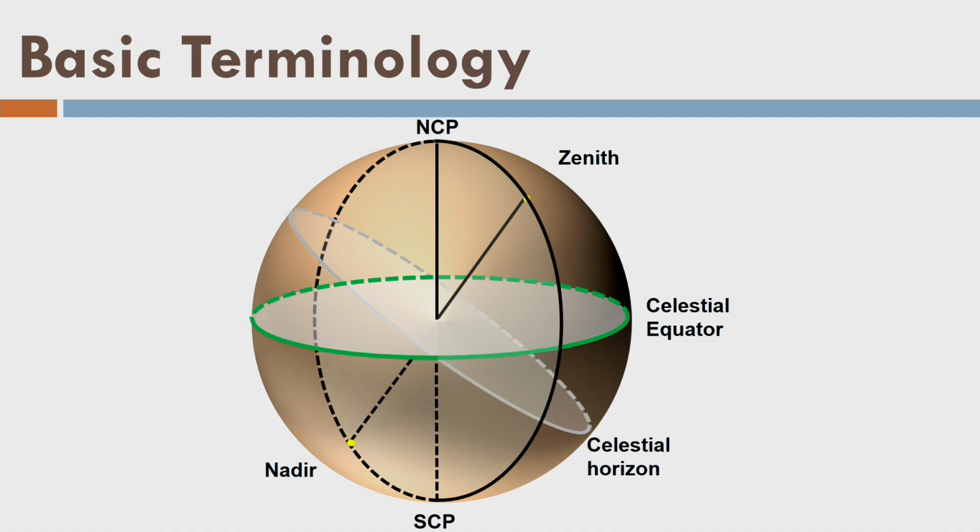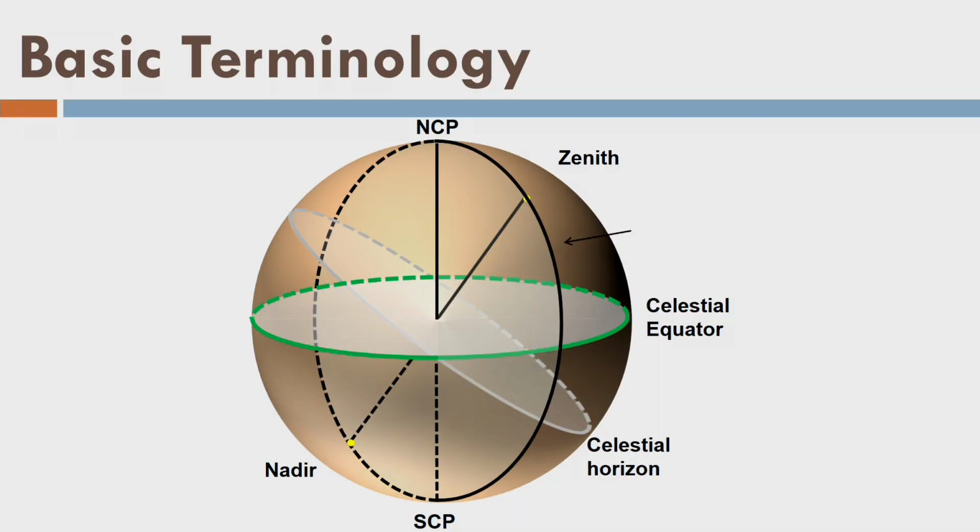It is partly visible on the front side and partly not visible because it is on the back side, so we are drawing it with a dotted line. In the books you can find it drawn sometimes with a complete firm line, no problem, the concept is the same. So this is my observer's meridian or celestial meridian.